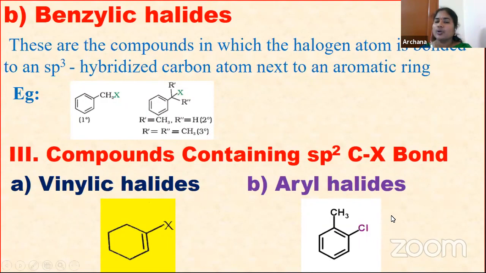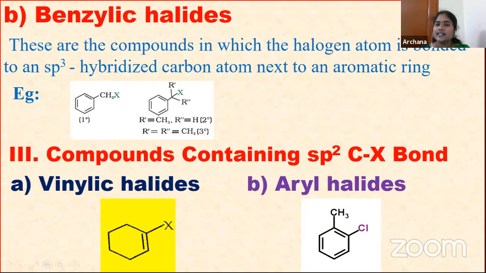The compounds in which the halogen atom is directly attached to the aromatic ring. So here the halogen atom is attached to an sp2 hybridized carbon of the aromatic ring.